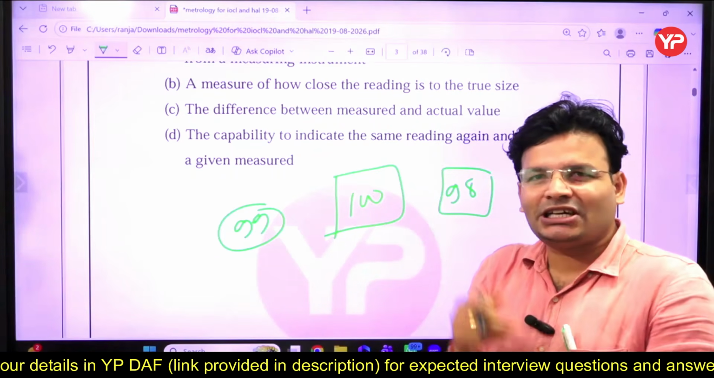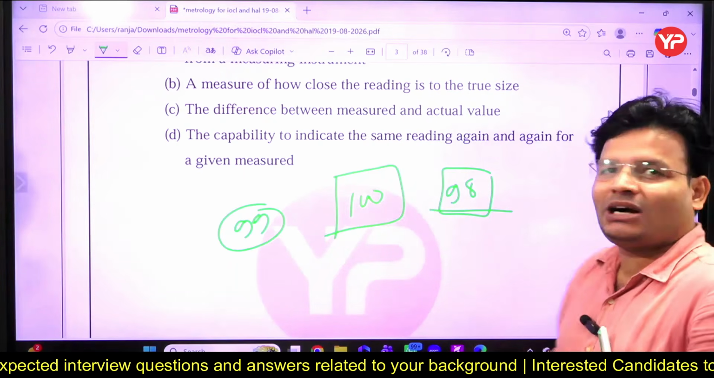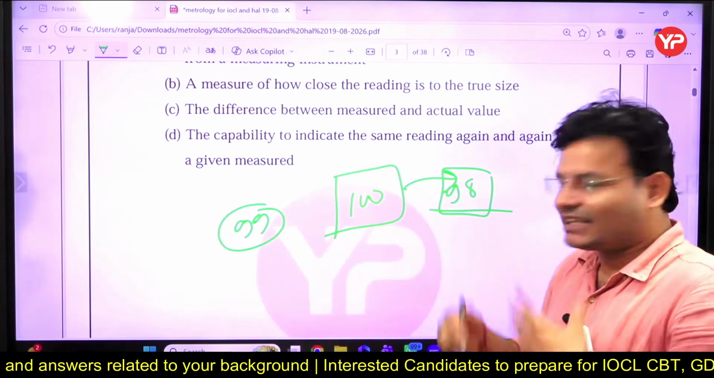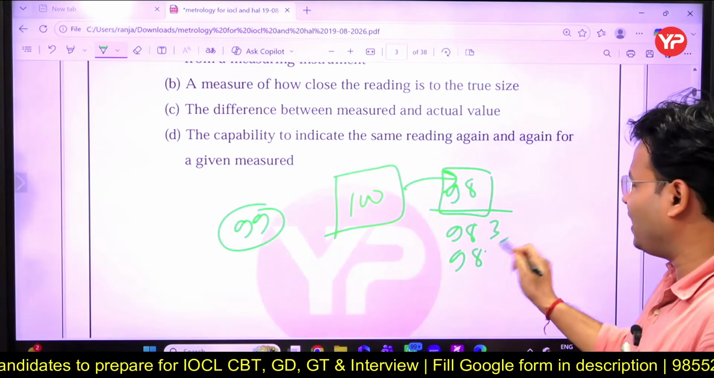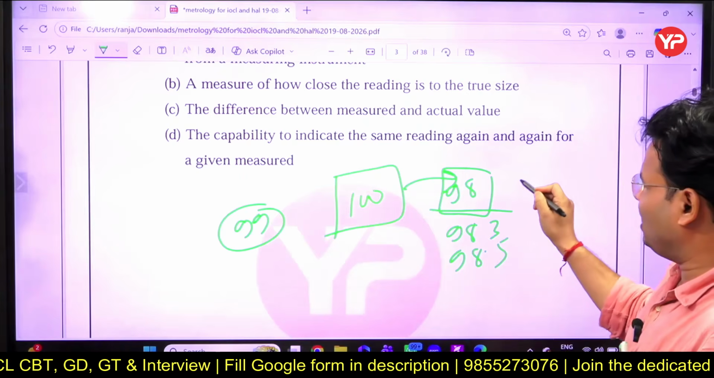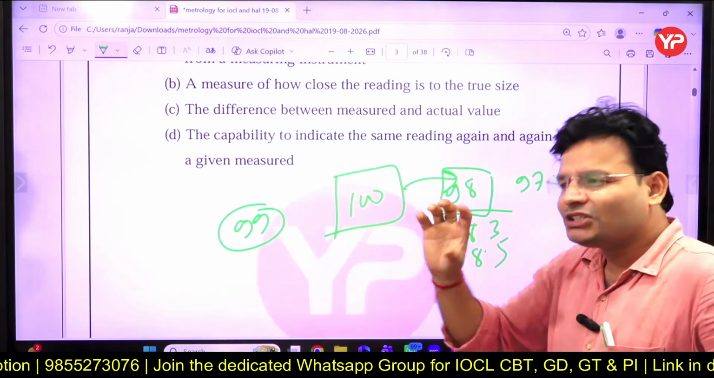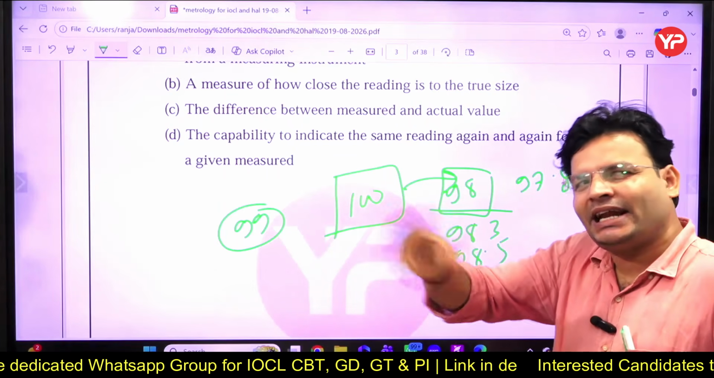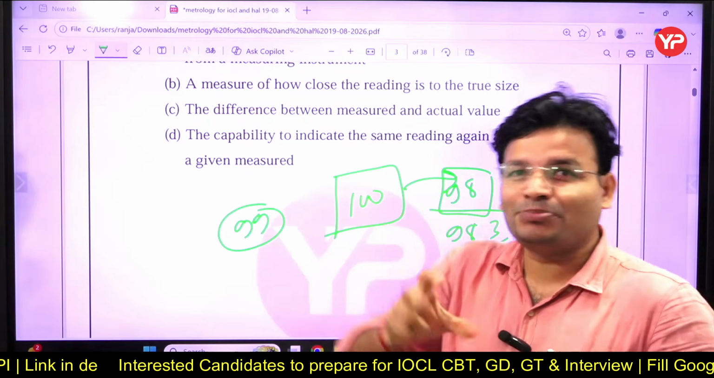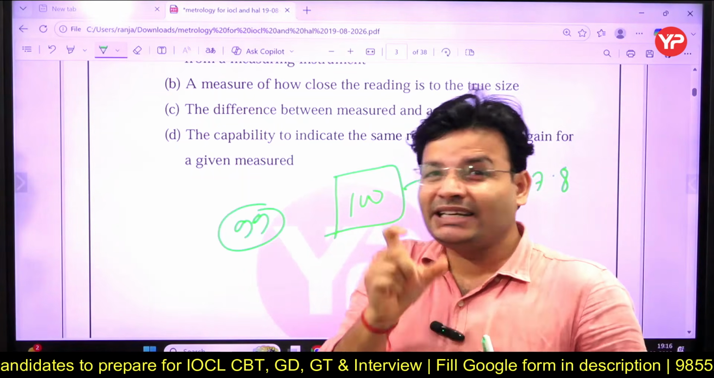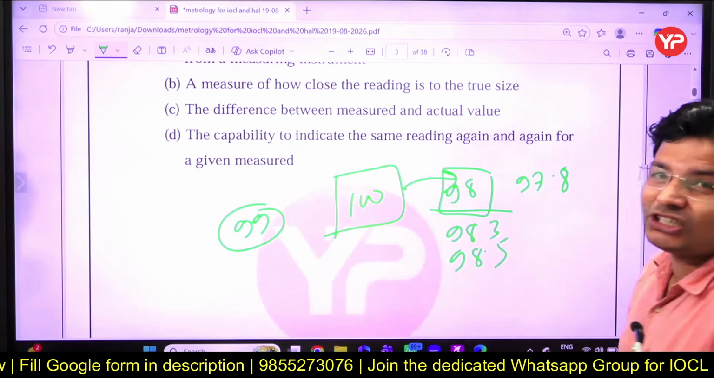Precision is what? Precision is repetition of the result. Suppose you give the exam the first time and out of 100 you get 98. The second time you get 98.3. The third time you get 98.5. The fourth time you get 97.8. So you are very close to 98, meaning the same result is reproduced again and again. That is called precision. Precision means repetition of the result. Multiple times the same result is shown, that is called repetition. Simply, we can say the precision of the instrument.